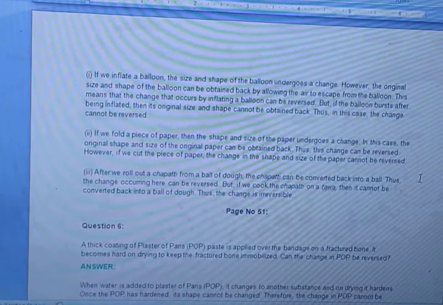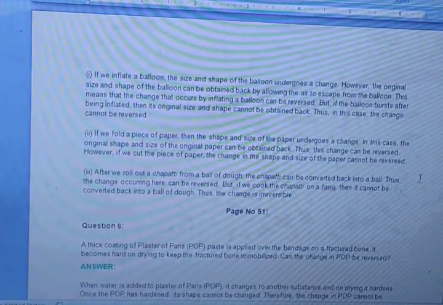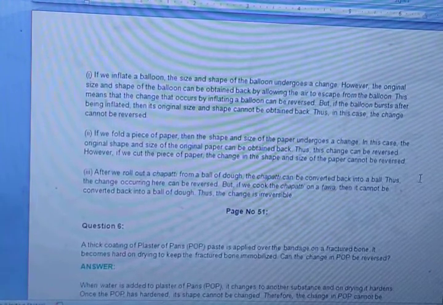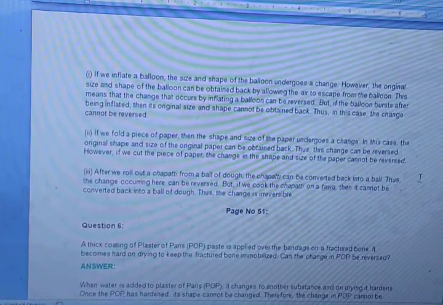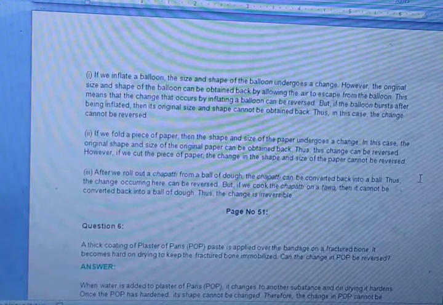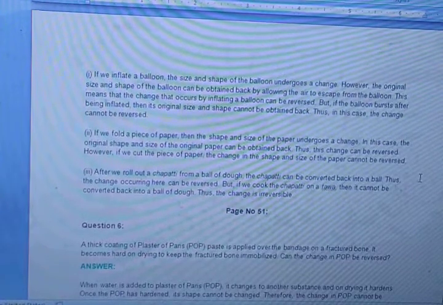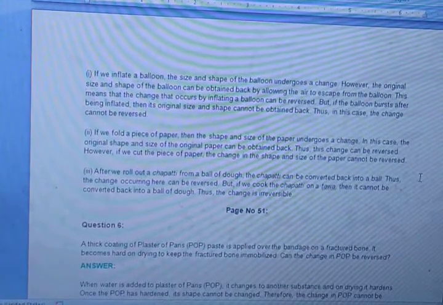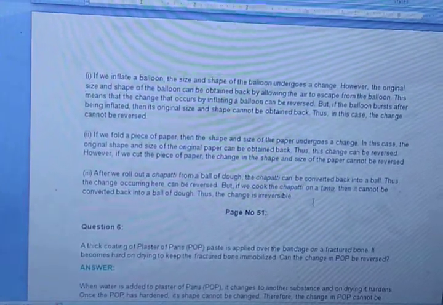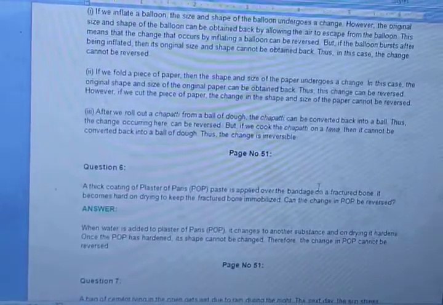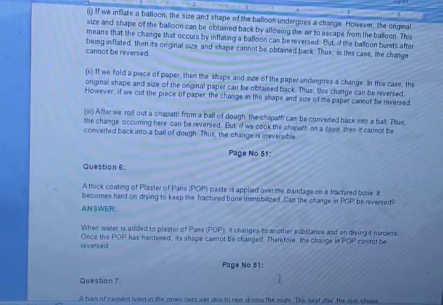But as she cooks the chapati, she puts the chapati on the tawa and the chapati is prepared. After that, the chapati can't come back to its dough form. So before putting the chapati on the tawa, the change can be reversed, but after it is irreversible. As you put the chapati on the tawa, now it is irreversible.